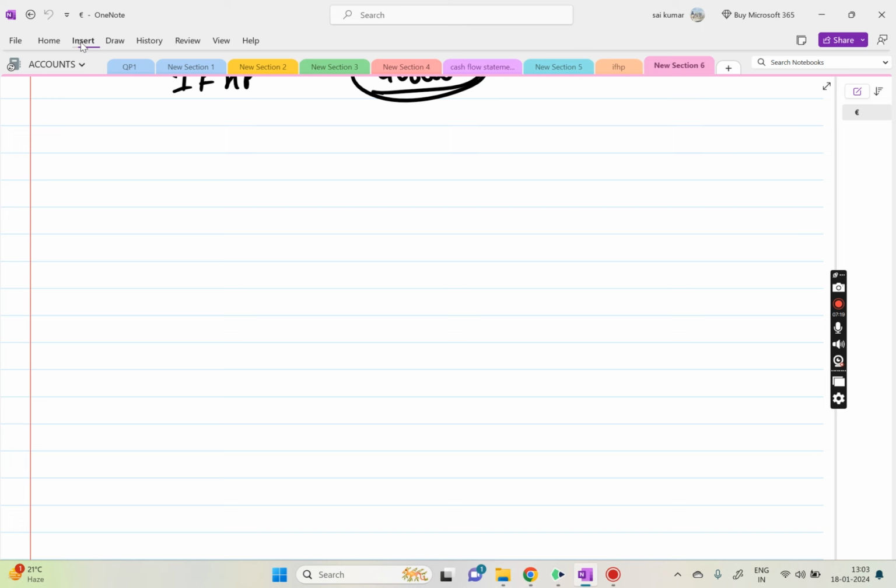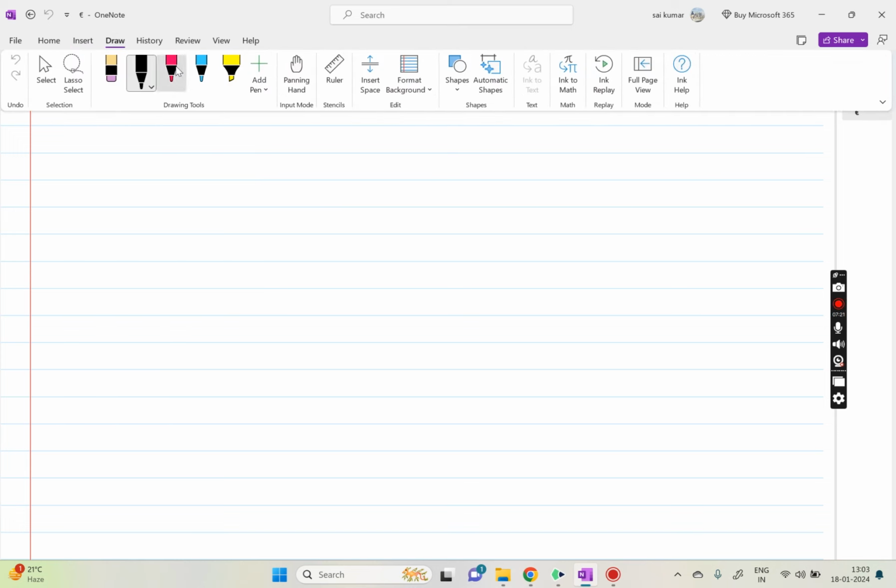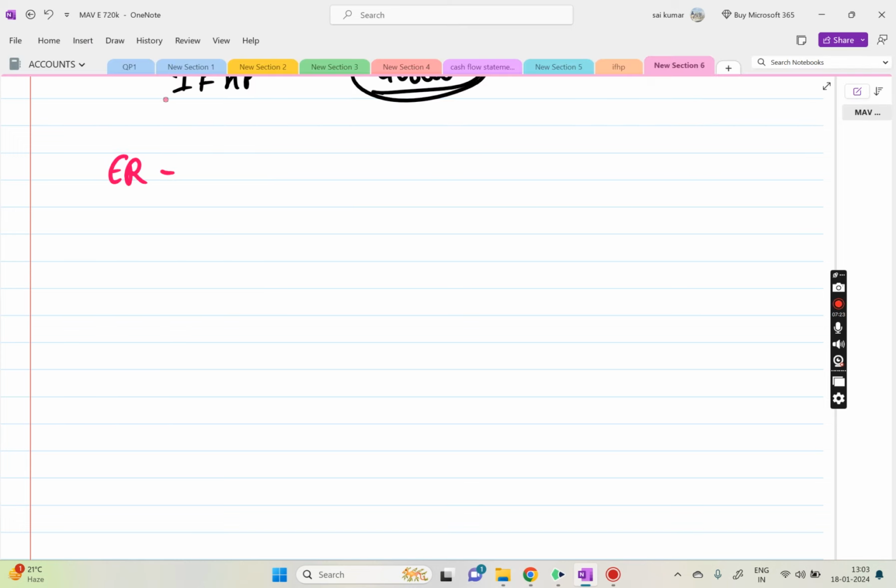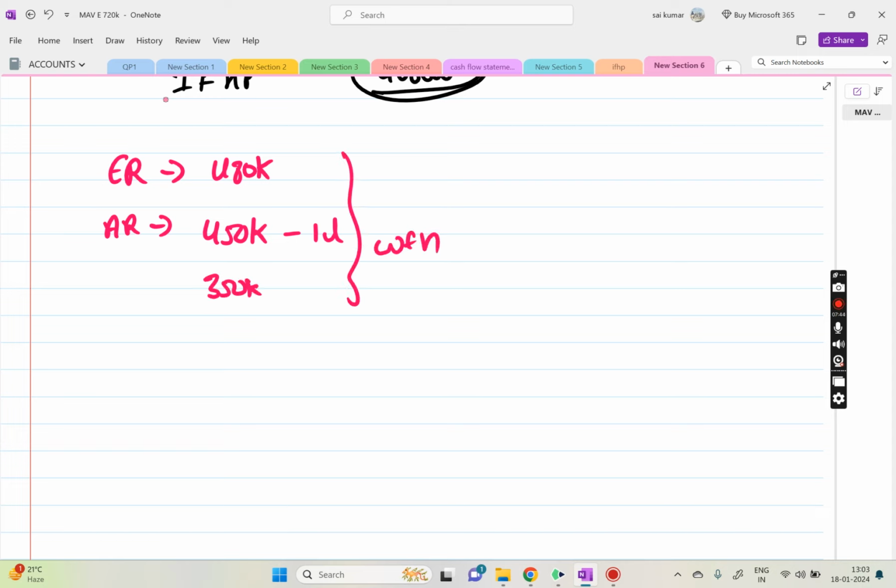Now what we are going to do is compare it with the actual rent. The expected rent is 4,80,000, and the actual rent is 4,50,000 if you had received for all the months, but we did not receive for 2 months. That means 1 lakh you did not receive, so the actual rent will become 3,50,000. Anyway, we take whichever is higher, so you get 4,80,000 as GAV.